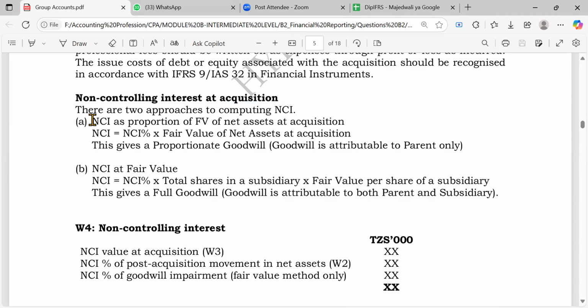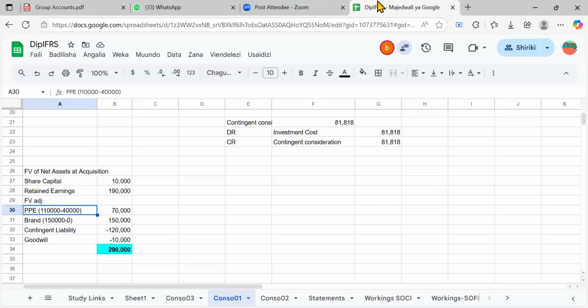Interest. Of course, the first one is direct, it's too direct, but actually it's not preferred. We prefer the second, right? So non-controlling interest is a proportion of fair value of net assets at acquisition. This one is simple, just like I've been telling you. After getting the fair value of net assets at acquisition, if you acquire 80% of the subsidiary, it means 20% is not yours. So just go and take 20% of the net assets, and you'll be done, right?